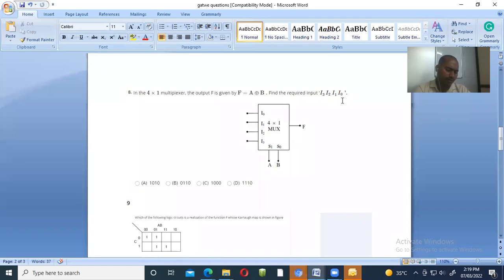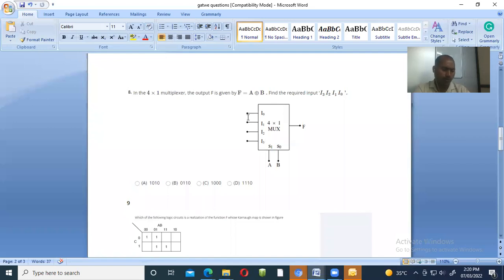Okay, now see A XOR B. We know that A XOR B is A bar B plus A B bar. For that we write bar as 0 and without bar as 1. So your equation is 0 1 1 0.